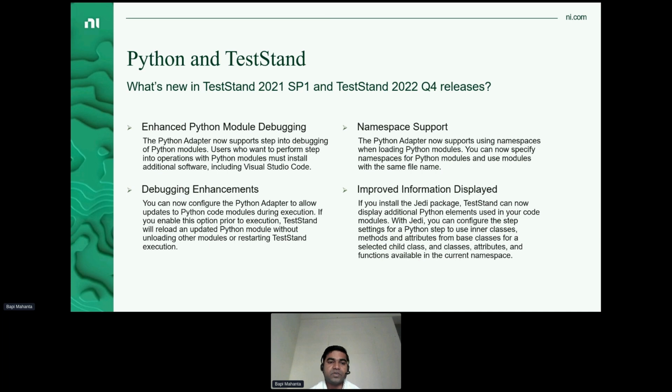What the user can do is pause the execution at the TestStand side, make changes to the code, save the code, and continue the execution. TestStand would pick up the modified Python code, load it, and use it to execute further. So these were the two major changes that we did for Python integration with respect to modules.